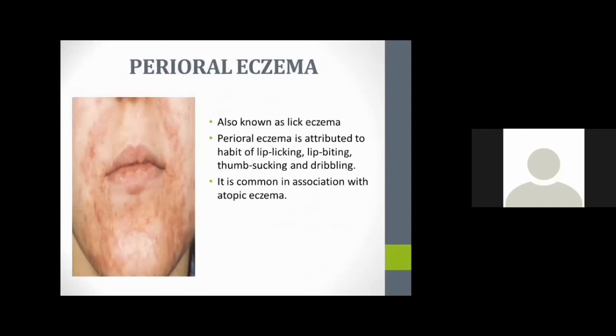Perioral eczema is also common in children, like lick eczema, around the mouth. There will be eczematous lesions we can see. Perioral eczema is attributed to habits. If the child has a habit of lip licking, lip biting, thumb sucking, or dribbling, then there will be perioral eczematous lesions.